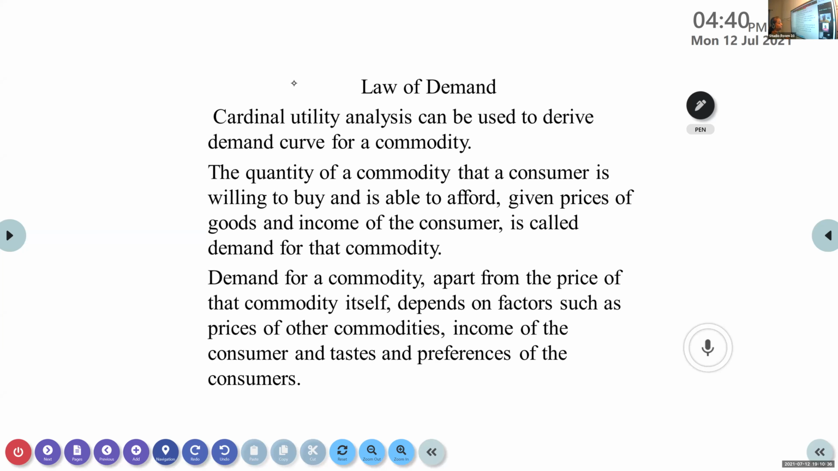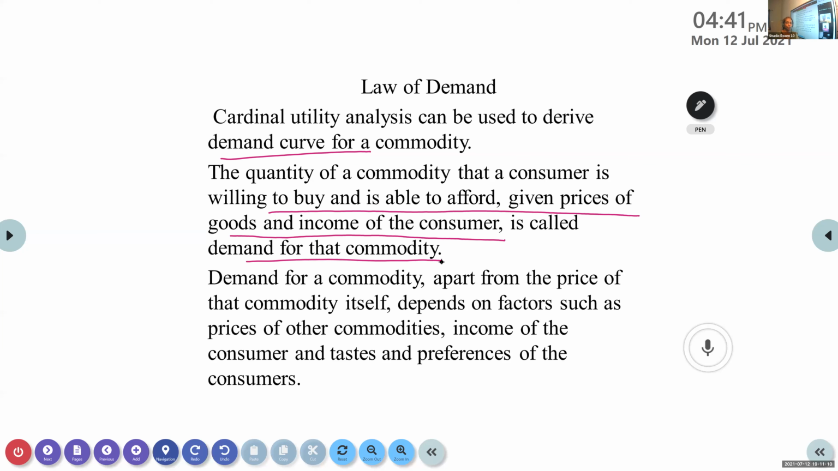In numbers. So we are using the cardinal utility, or we are measuring the utility in numbers. When we are measuring in numbers, that utility analysis only we are taking to find out the demand curve. Now, the quantity that a consumer is willing to buy and is able to afford at given prices of a particular good and income of the consumer is considered as the demand for that commodity.